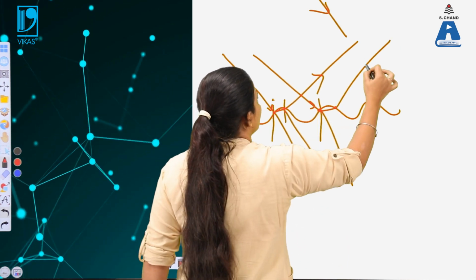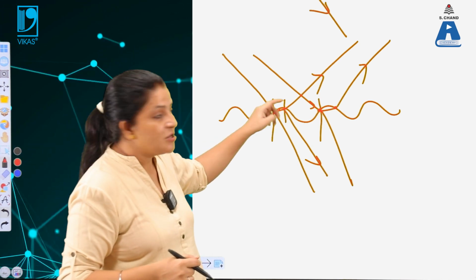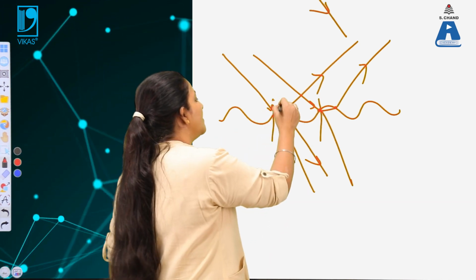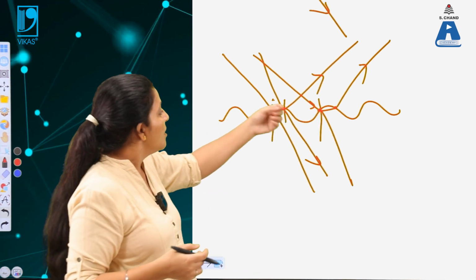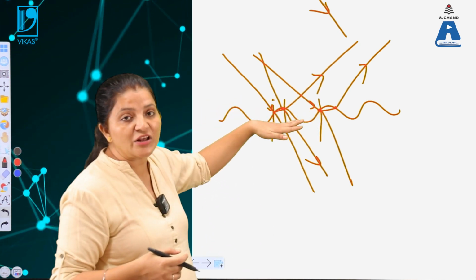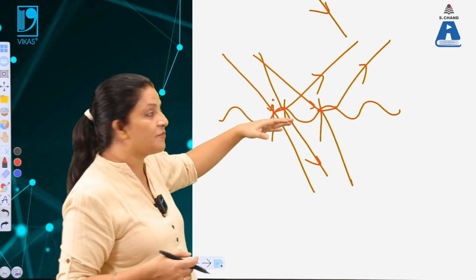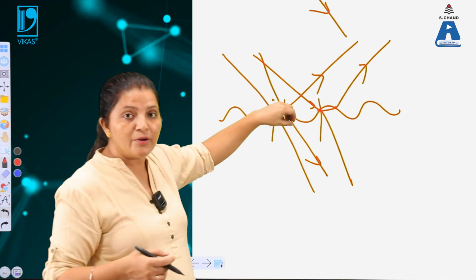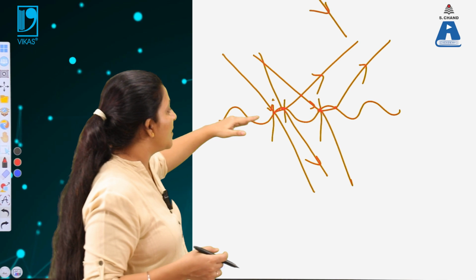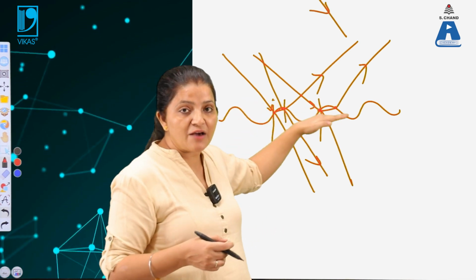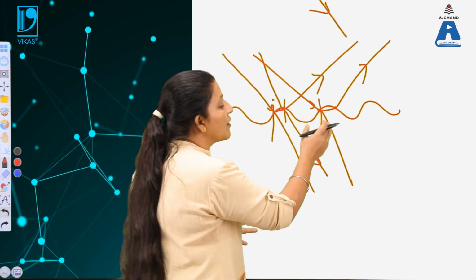So there occur multiple reflections. Some portion of the light is reflected and some portion is refracted. From the irregular surface, multiple reflections and refraction occur. Due to multiple reflection and refraction, we are able to see each and every point of the object. In order to see each and every point of the object, an irregular surface is required.